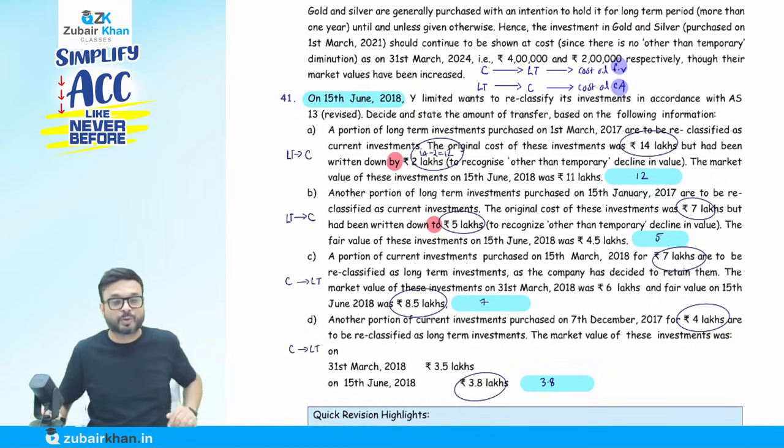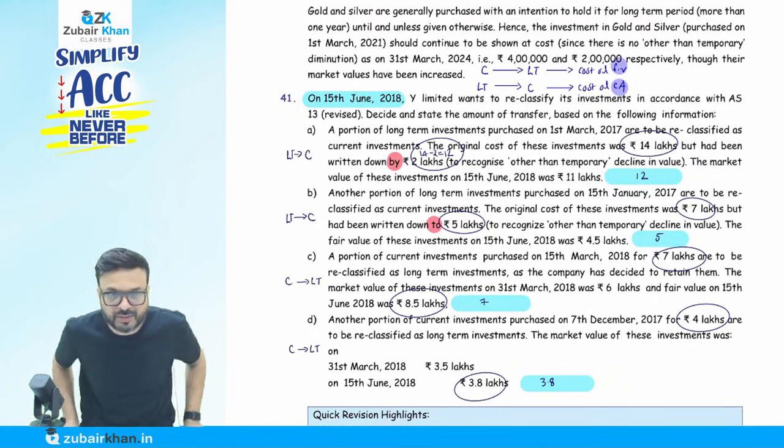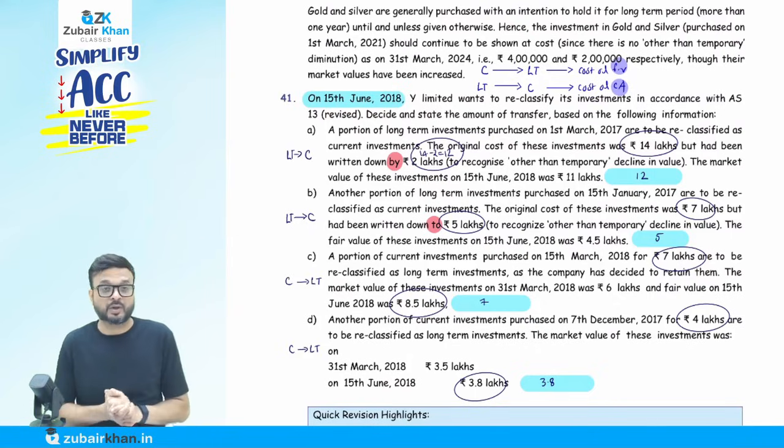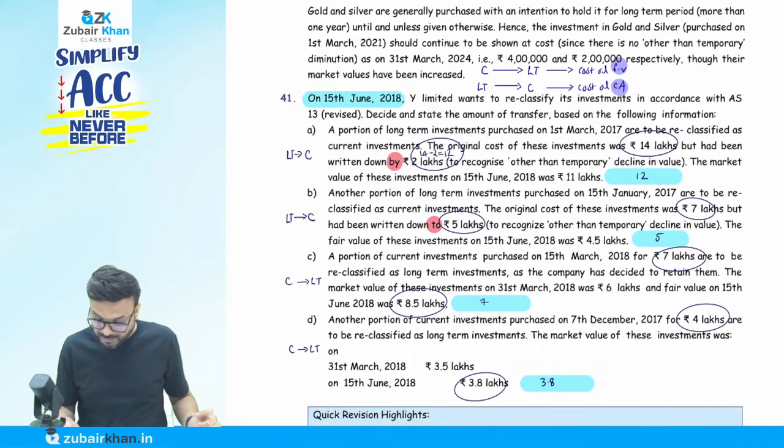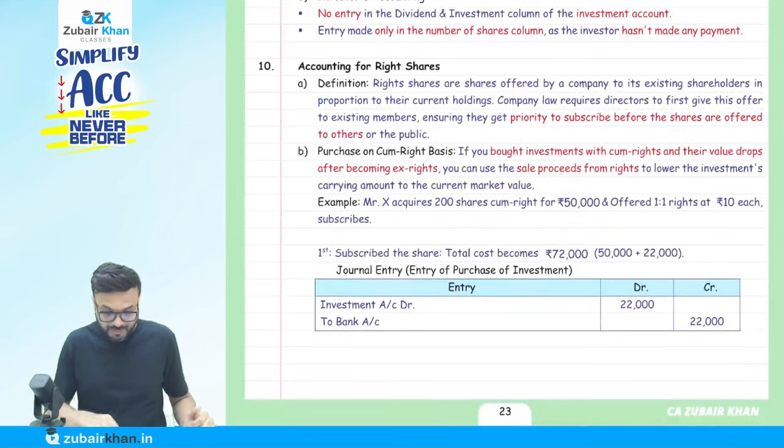This is worth 8 marks. The question may be asked as A, B, C, D for 4 marks or 7 marks. They may ask you that. So this is all about accounting standard 13 that we have covered today.